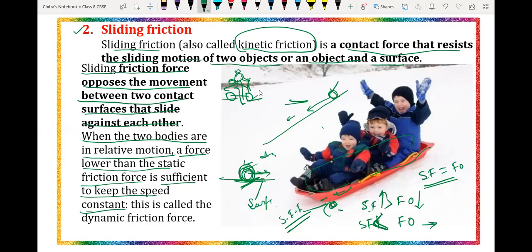So this is called the dynamic friction force. Which force? When two bodies are in relative motion, a force lower than the static friction force that is sufficient to keep the speed constant. That particular condition is called the dynamic force. It works between two objects and keeps the velocity or motion of an object constant. Then it is called the dynamic force.